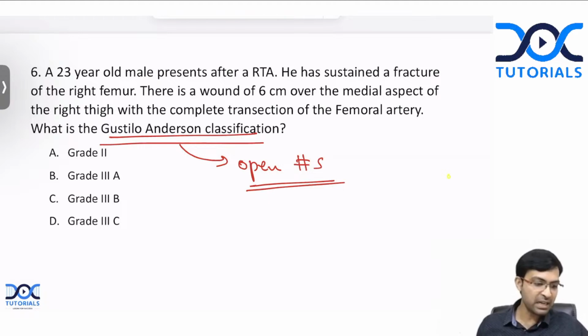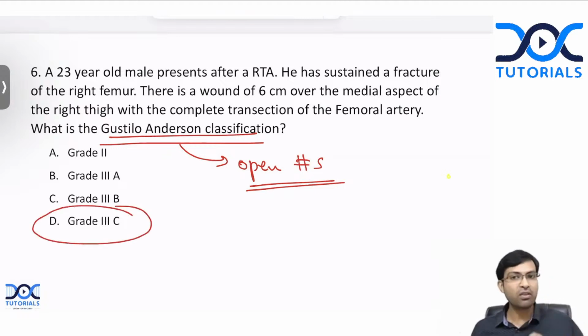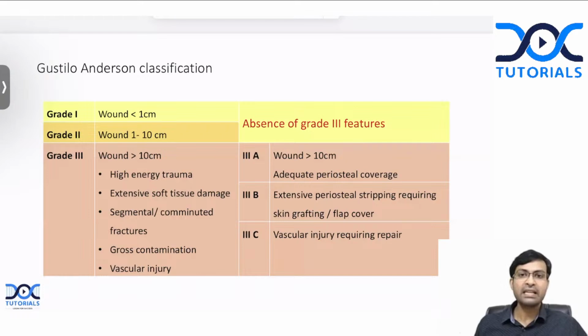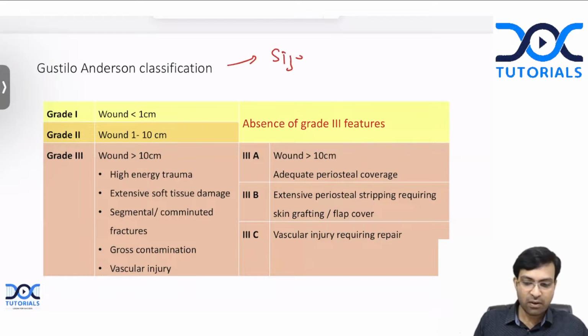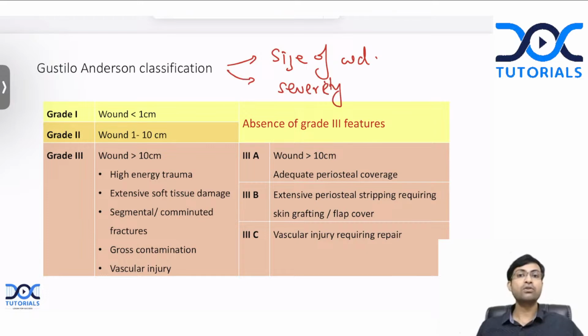Yes, brilliant, Anuj, Gidla, and Eva Braden. Okay, so all of you are absolutely correct. This is type 3C injury. If you have not got this correct, I will tell you how this works. See, the Gustilo-Anderson classification is mainly based on the size of the wound, but along with that, the severity of injury is also taken into account.